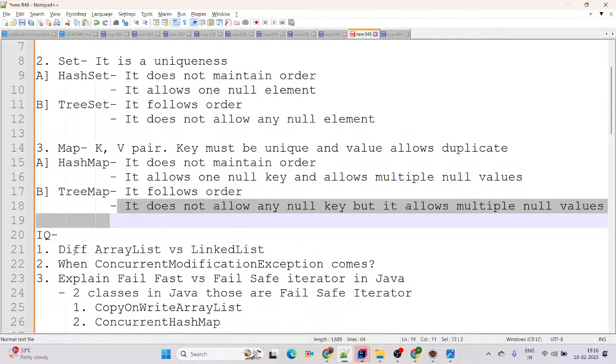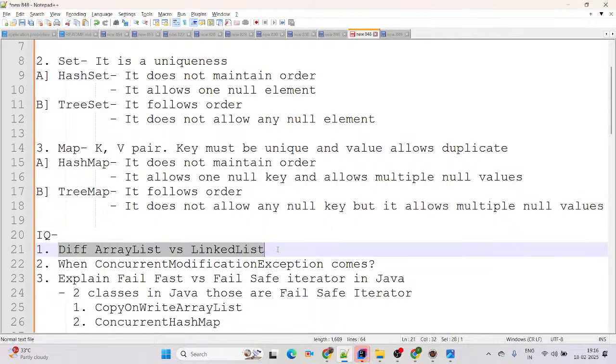Then what are the interview questions here? The first question: differentiate ArrayList versus LinkedList. You know very well, right? ArrayList follows DDL, LinkedList follows DML. ArrayList is more suitable for read operations, LinkedList is more suitable for manipulations like insert, update, delete. You can consider ArrayList in PhonePe: if you are trying to check account balance, go ahead with ArrayList. In PhonePe, if you are trying to transfer funds, go ahead with LinkedList.